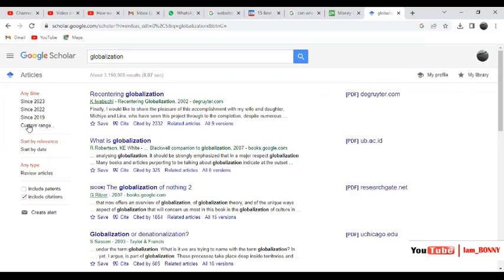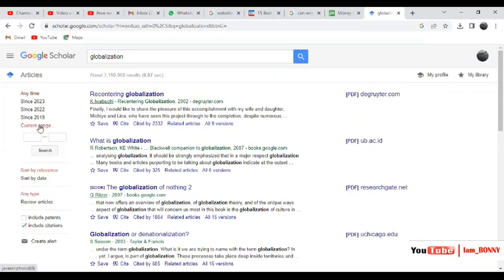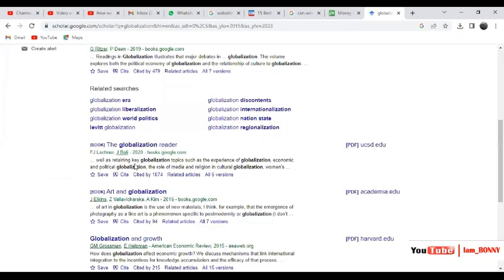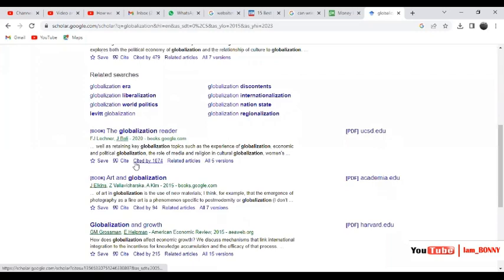So to ensure that we have recent information, go to the custom range here and type from preferably 2015, or the years you have been given in the instructions of the paper that you are writing, to 2023. Then press search. So as you can see, the sources we have here are for globalization.